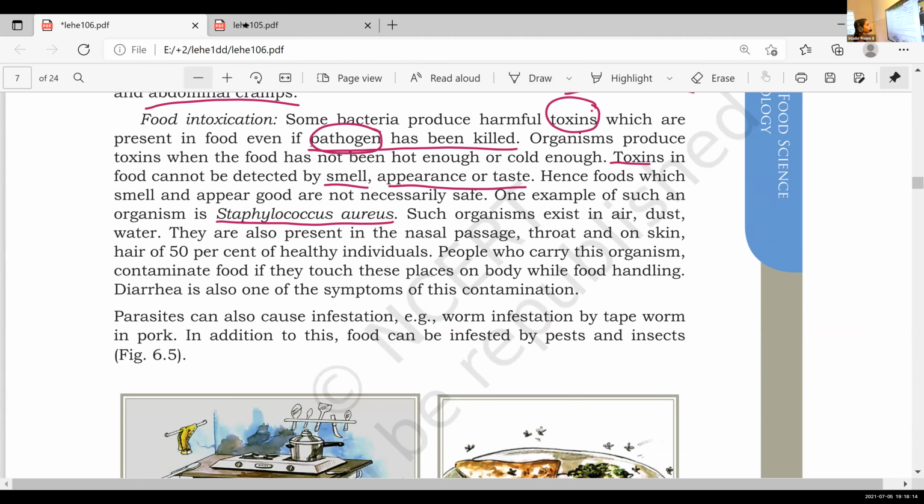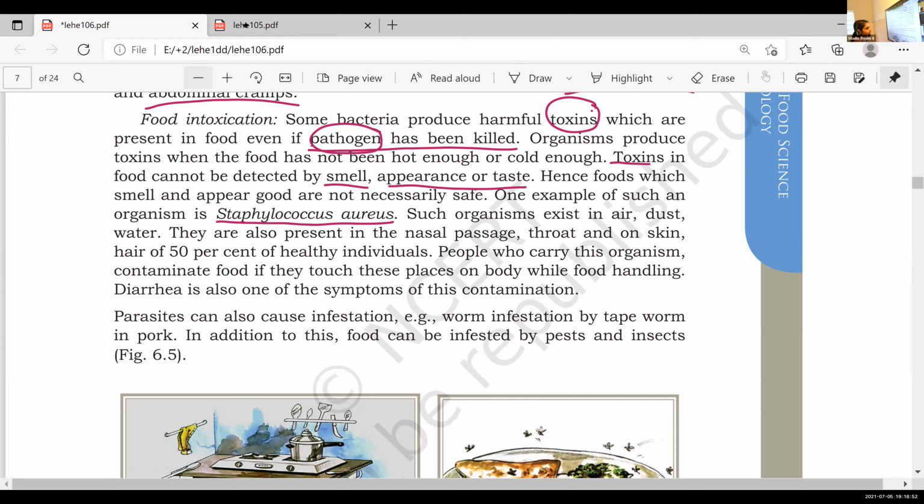No problem. Okay. Such organisms exist in air. Staphylococcus aureus exists in air, dust and water. They are also present in the nasal passage, throat, skin and hair of 50% of healthy individuals. Not only the unhealthy individual. People who carry this organism are infected persons. For example, if I am an infected person, I can contaminate food if I touch these places on my body while handling food.